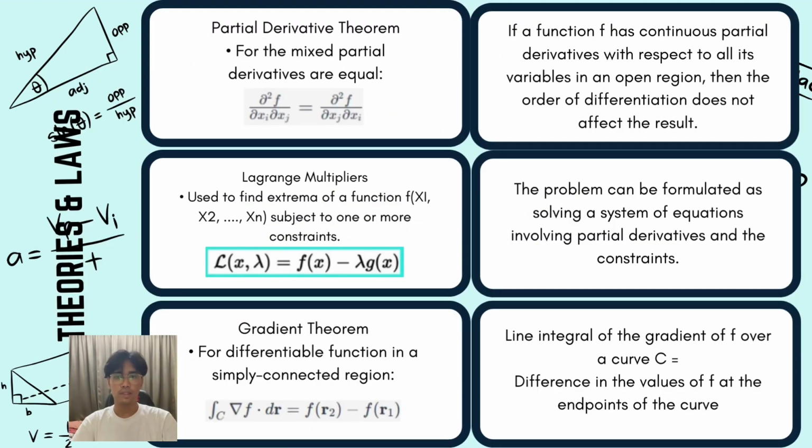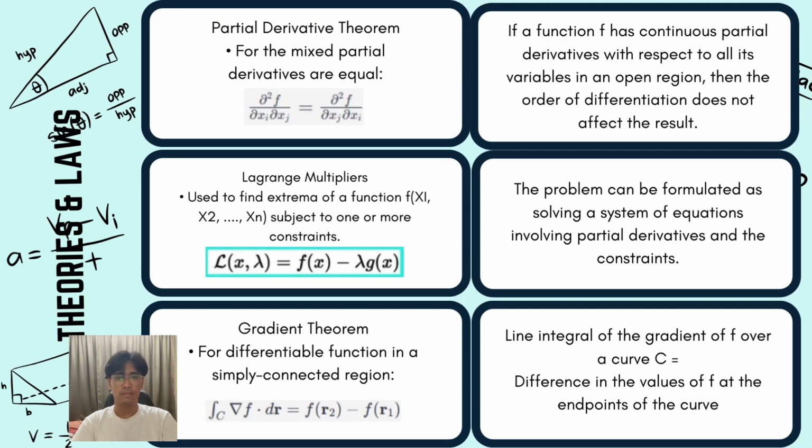A lot of theories and laws are used in this topic. Number one is the partial derivative theorem. If a function f has continuous partial derivatives with respect to all its variables in an open region, then the order of differentiation does not affect the result. Number two, Lagrange multipliers. The problem can be formulated as solving a system of equations involving partial derivatives and the constraint.